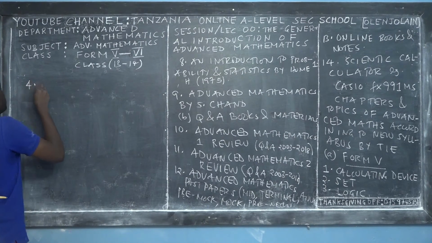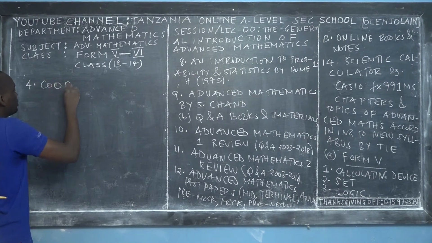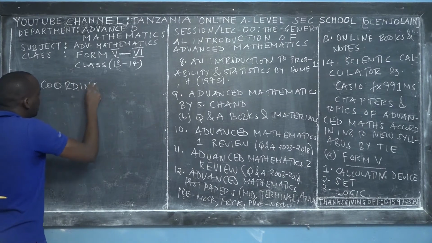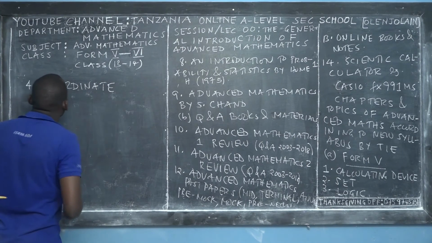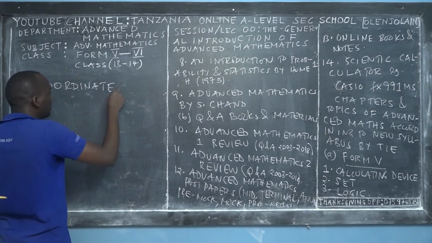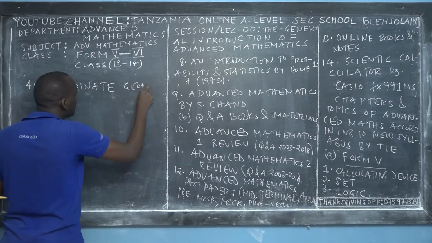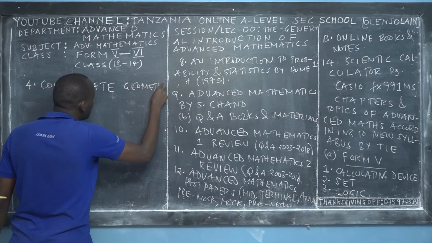The next topic is not a new topic. You had an introduction to it during your O-level education: coordinate geometry. So coordinate geometry 1.